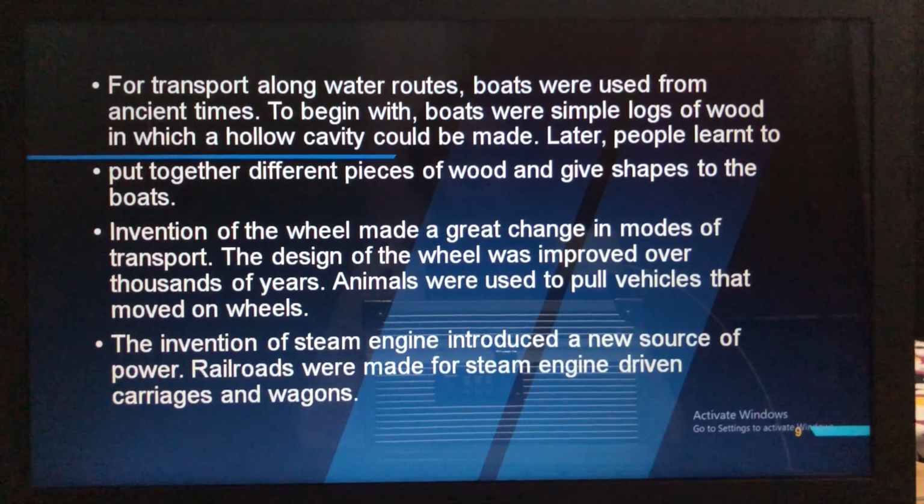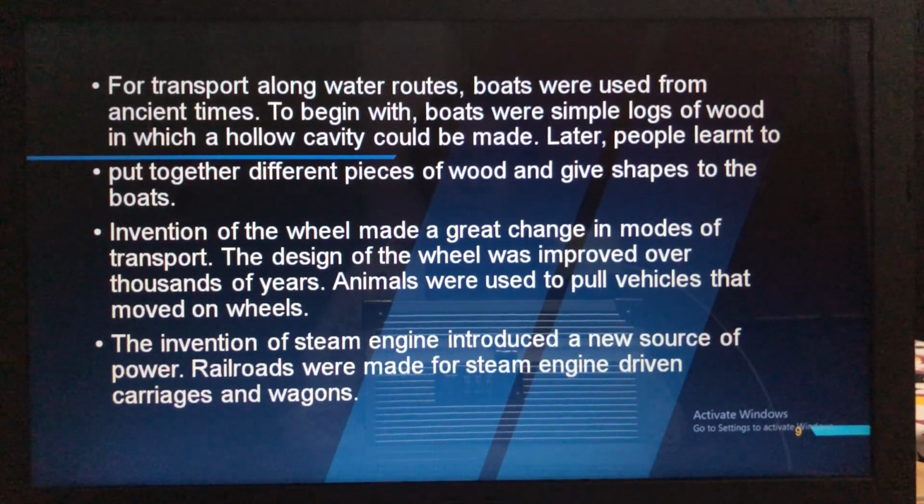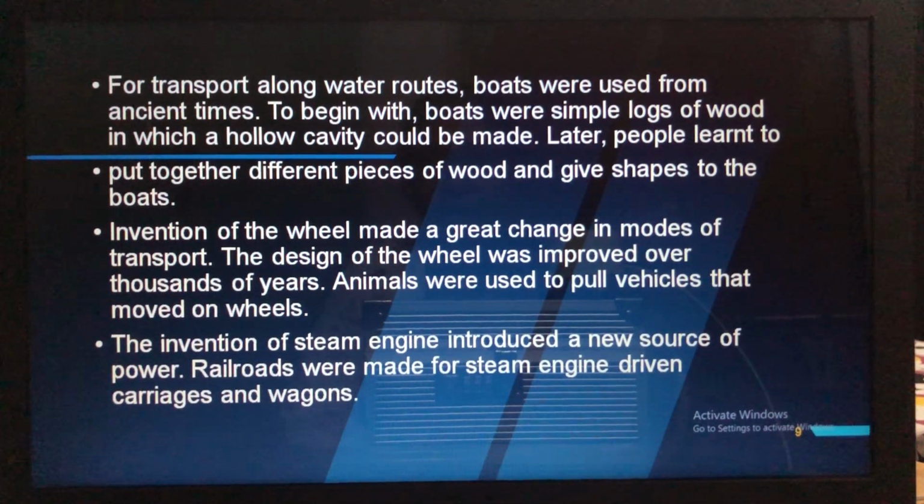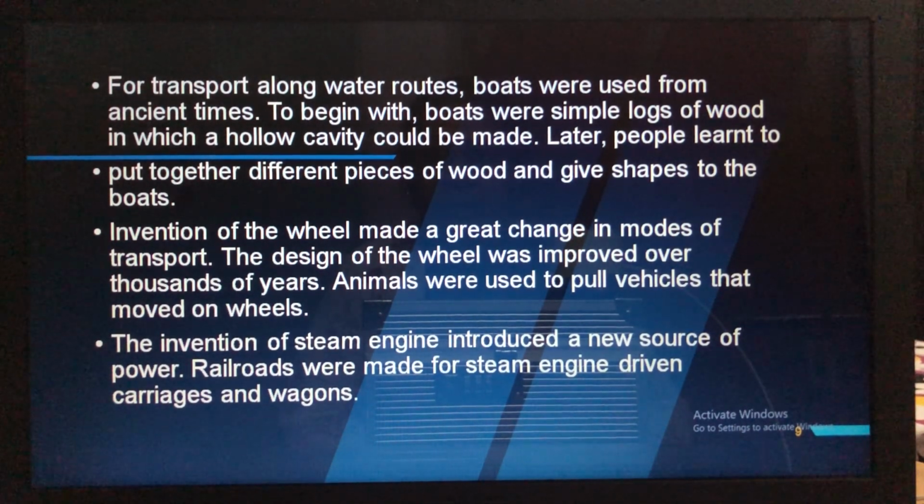To begin with, boats were simple logs of wood. So these boats were made up of what? Logs of wood. You might have seen also, here also in Appa garden and all, you have the boat. Some are made up of wood and some will run with the help of the engine also, in which a hollow cavity could be made. Later people learned to put together different pieces of wood and give the shape to the boats.